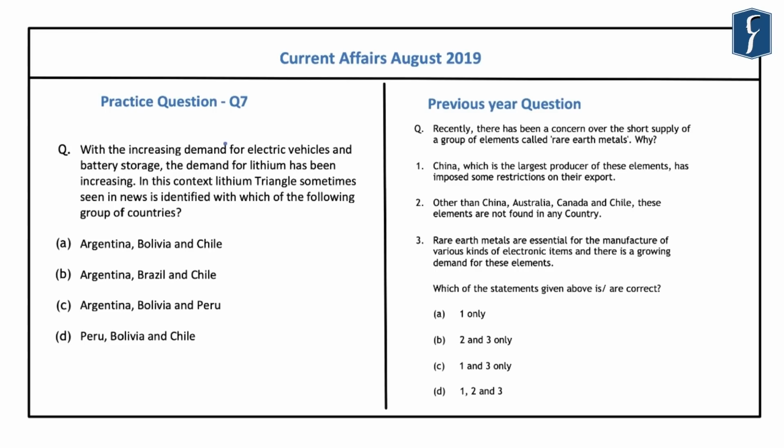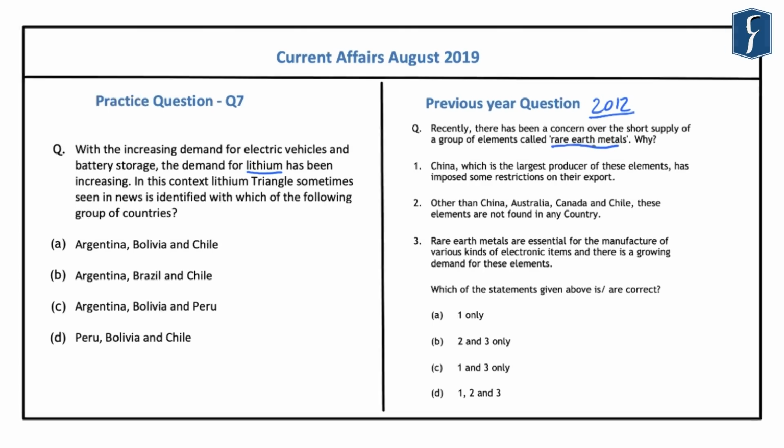Now, in this line, the Council on Energy, Environment and Water has identified 12 critical minerals for India. And these include beryllium, germanium, lithium, cobalt, rhenium, tantalum, etc. So in this context, we have created a question related to lithium, which is extremely important in the present times. And if you look at the previous year questions, you will find that in the year 2012, a question was asked related to the rare earth metals.